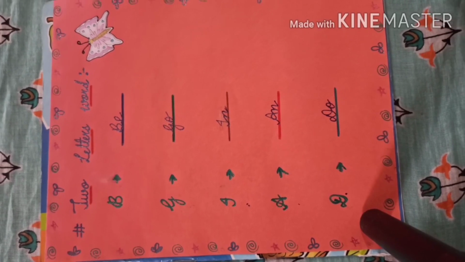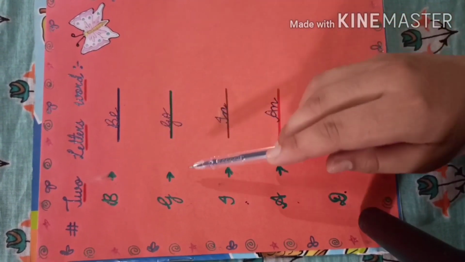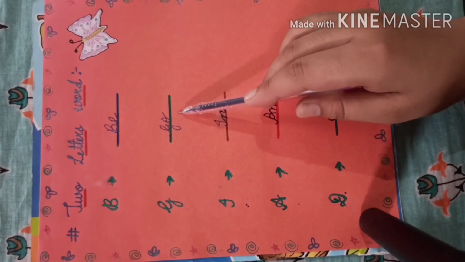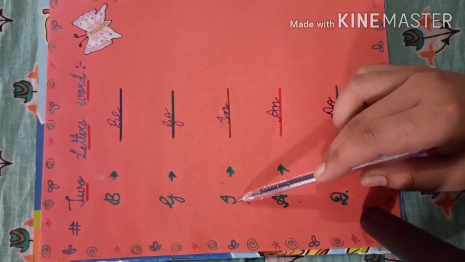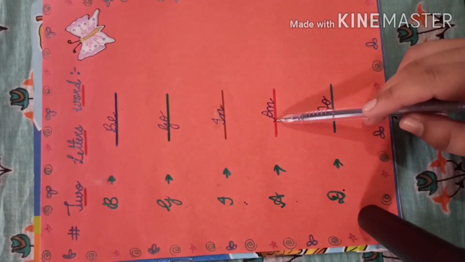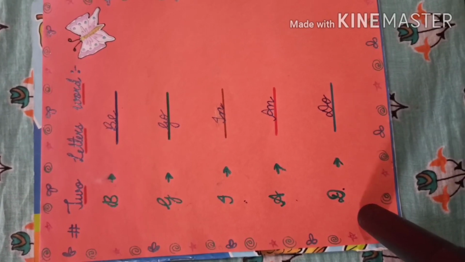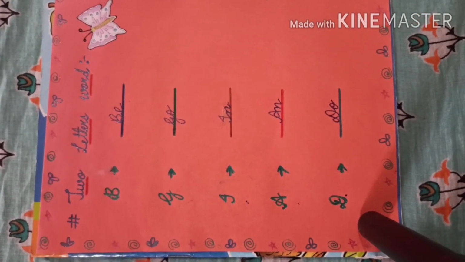Now let's revise once again. B E, be. G O, go. I N, in. A N, an. D O, do.